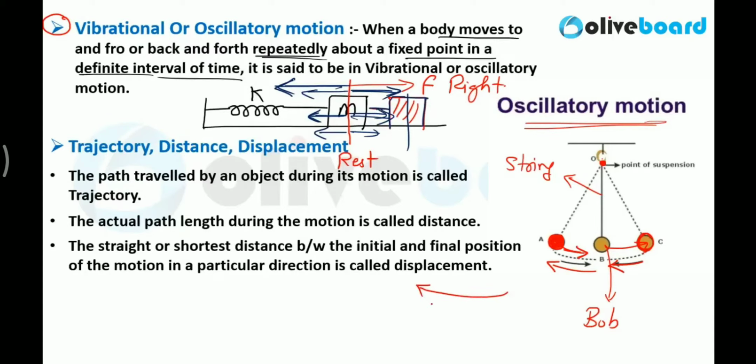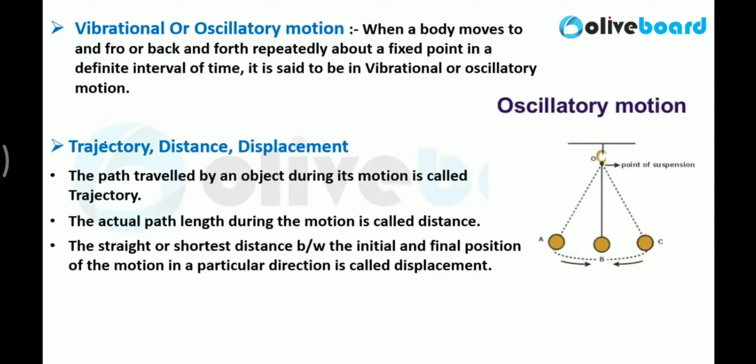First it will go in this direction, then in this, and then in this, and after some time it will come to the rest position. So what are these kinds of motion? They are to and fro, or back and forth, motion about a fixed point. What is the fixed point? Their rest position. They go to and fro about a fixed point. That's why we call them vibrational or oscillatory motion. I hope this is clear to everybody.